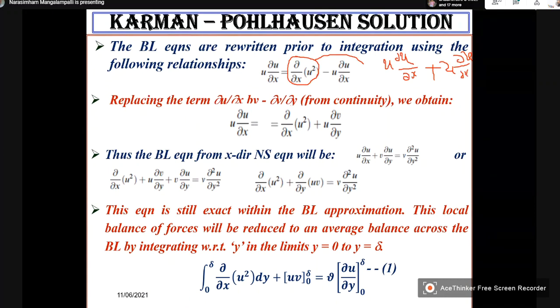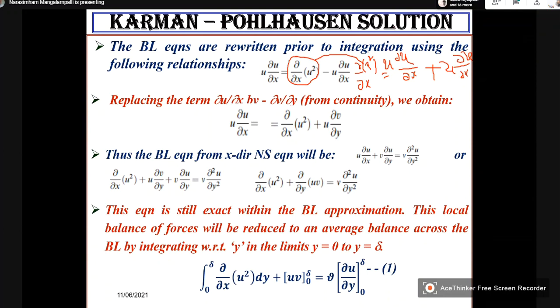So this is this. Now what I will do is, this is dou by dou x of u square is equal to this.